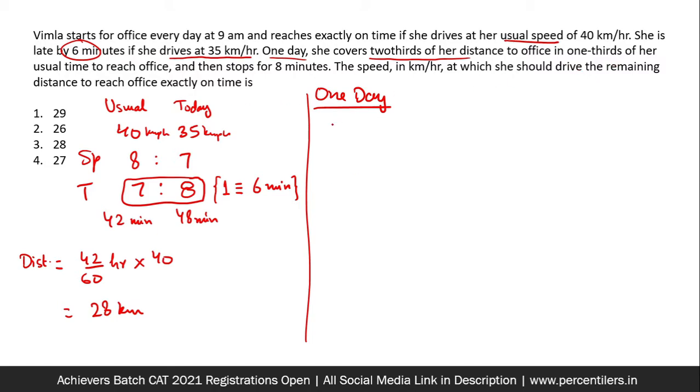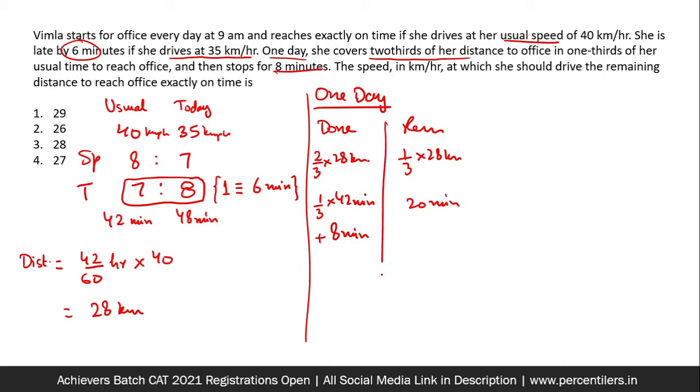So what is done is 2/3 of 28 kilometers, and the usual time is 42 minutes. So 1/3 of 42 minutes is remaining, and plus 8 minutes have been wasted anyway. And remaining is 1/3 of 28 kilometers. And this is 14 plus 8, 22 minutes are gone, 20 minutes are remaining.